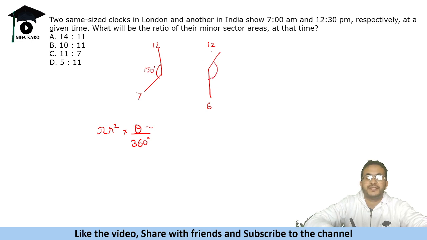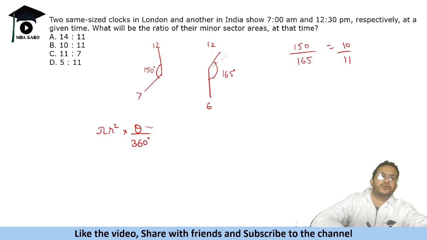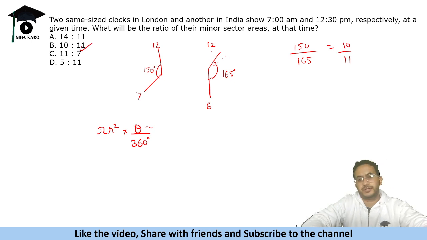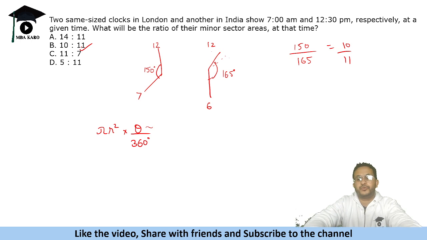Okay. And in this case, this is 5 numbers, 12 to 1 to 6 is 5, and exactly in between them. So it's 165 degrees. And so the areas are in the ratio 150 to 165, which is 10 to 11. So a good question on clocks, and this is how you do it.